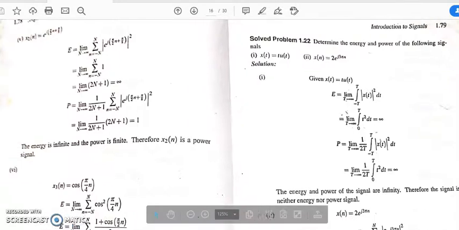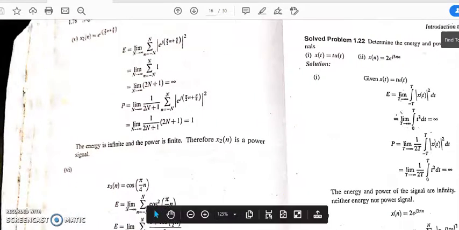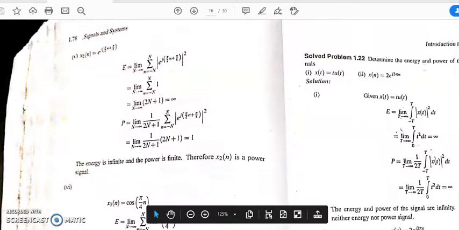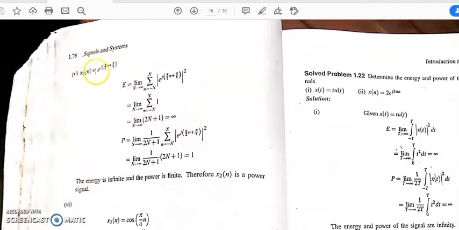And if you go for this problem, here you can see for this signal, x[n] equal to e to the power j(pi by 2 plus pi by 2 n plus pi by 8). So here energy will be infinite.